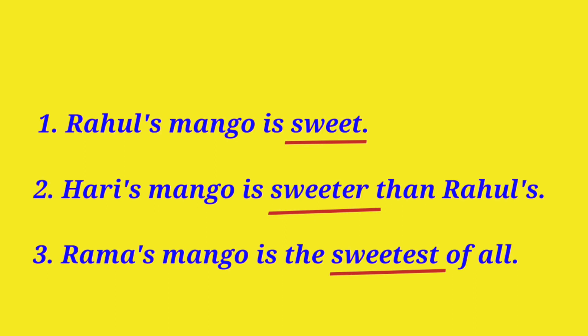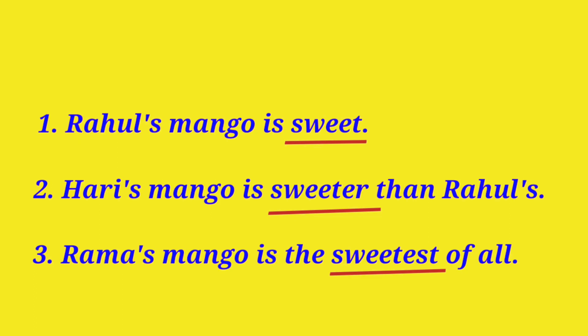In sentence 2, the adjective sweeter tells us that Hari's mango, compared with Rahul's mango, has more of the quality of sweetness. Come to the third sentence. The adjective sweetest tells us that of all these mangoes, Rama's mango has the greatest amount or highest degree of quality of sweetness.